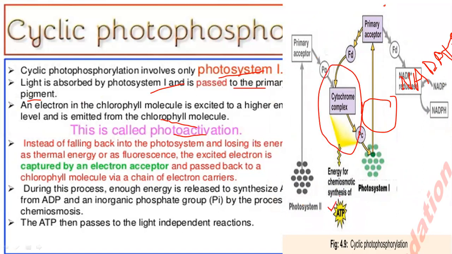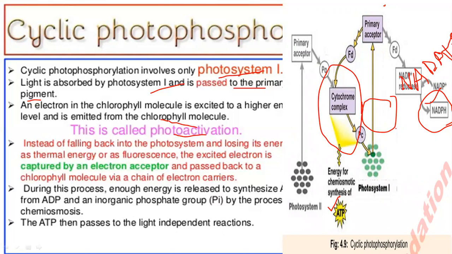But sometimes ATP is deficient, not in enough amount, while NADPH is formed in large amount. Then we don't need NADPH, plants need ATP.